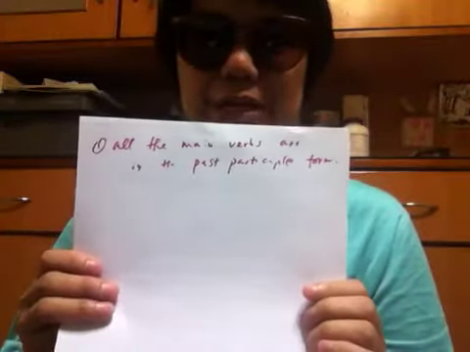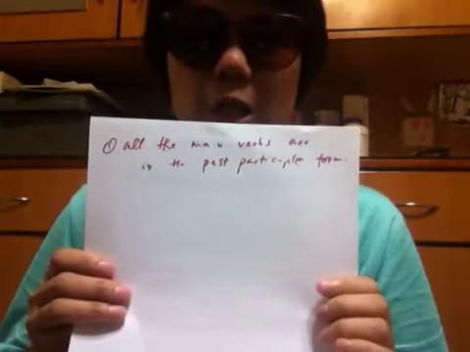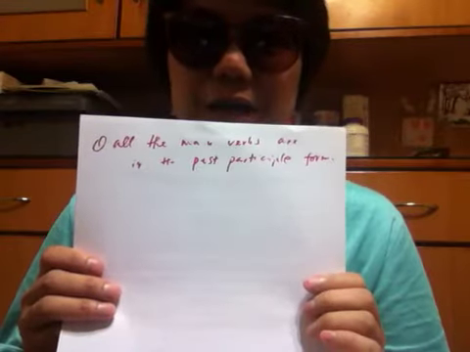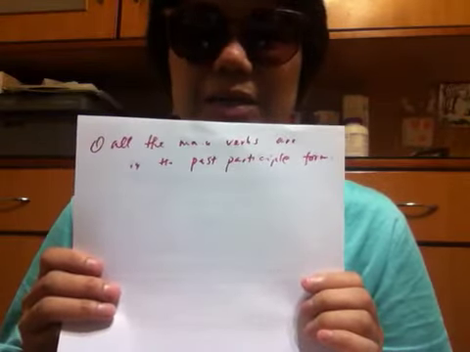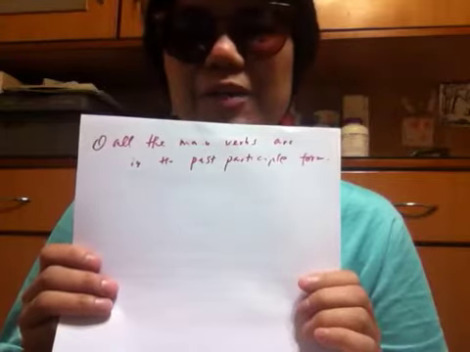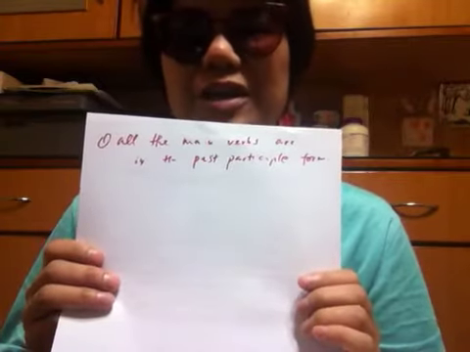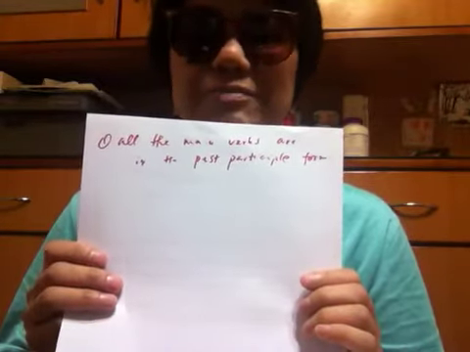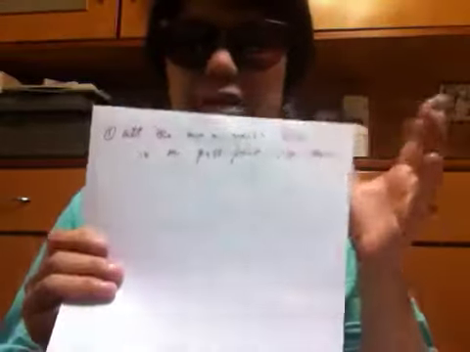So the first rule is, now everybody, you read out with your own camera: all the main verbs are in the past participle form, like bought, thought, done, gone. But gone, I don't know, can it be the passive voice? It seems go is not used in the passive voice.